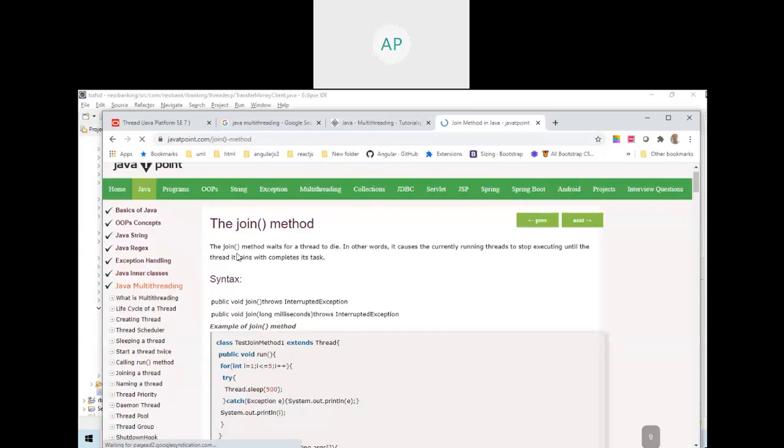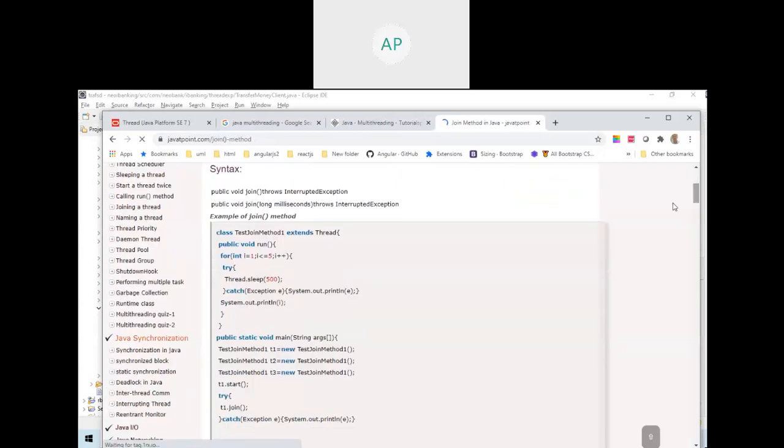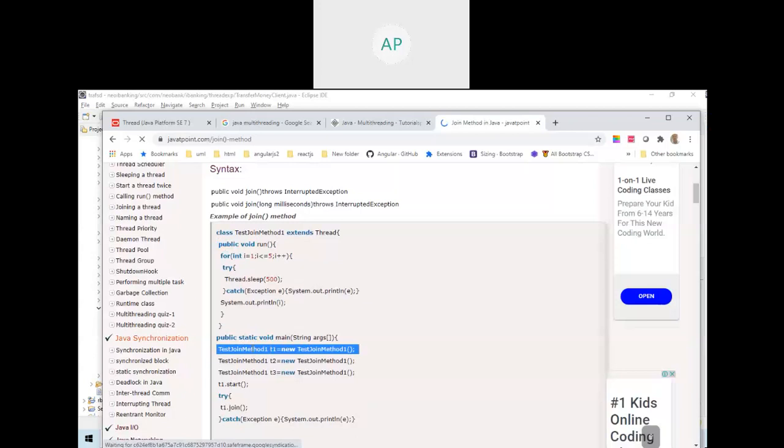So what is the use of join? Joining a thread. See here, the join method waits for the thread to die. Try to understand, you will understand this one.